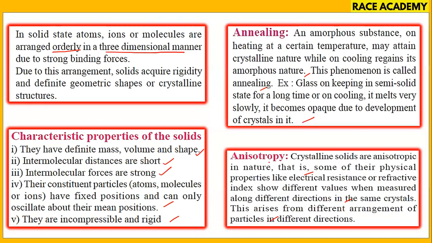Crystalline solids are anisotropic in nature. Some of their physical properties like electrical resistance and refractive index show different values when measured along different directions in the same crystal. This arises from different arrangement of particles in different directions.